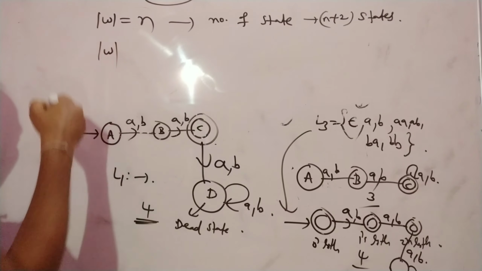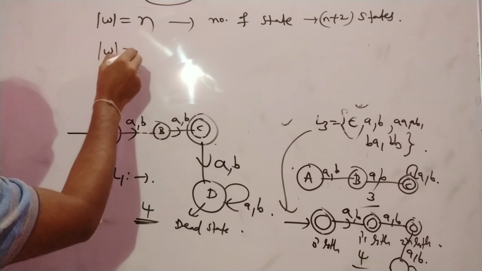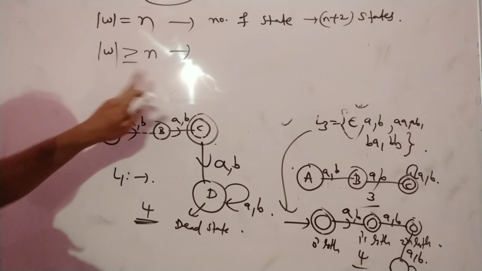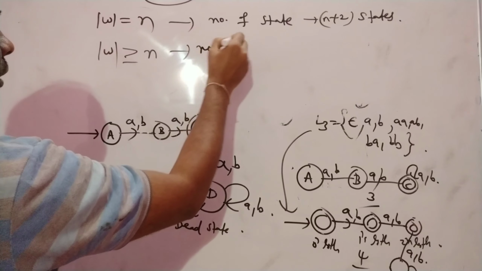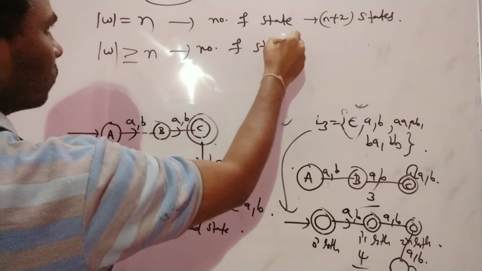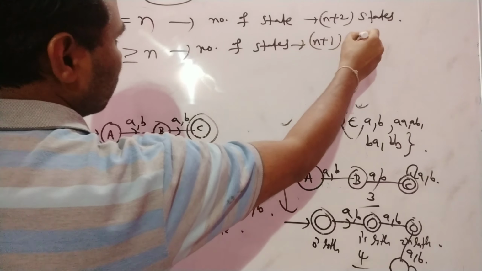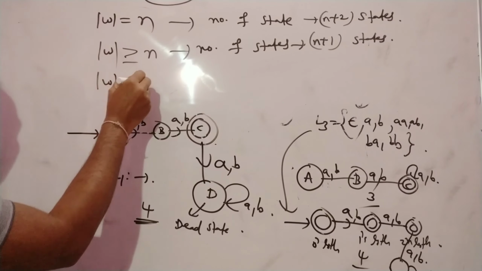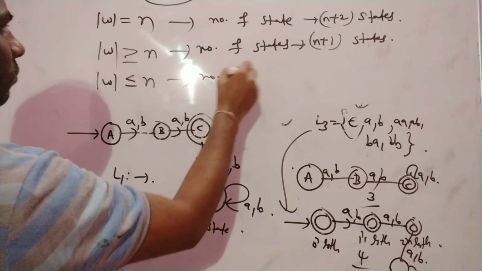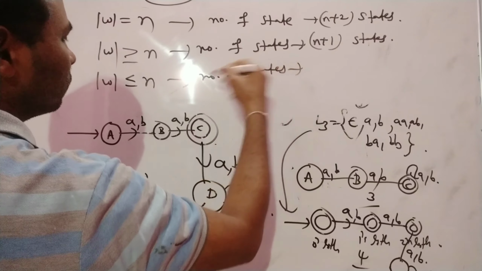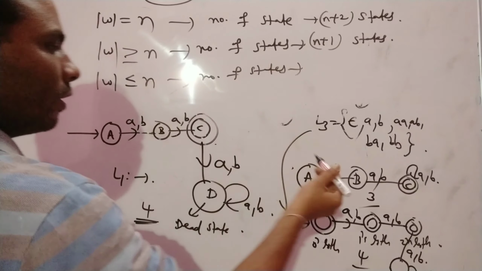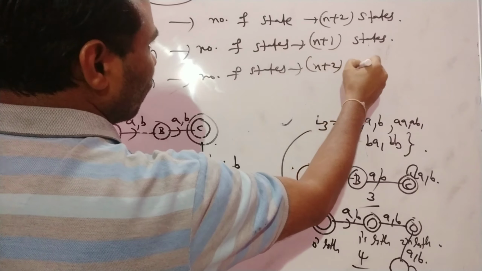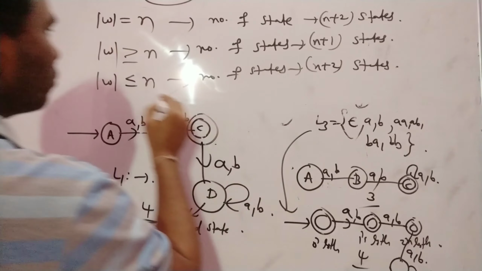If W is greater than or equal to n, the number of states should be n plus 1. If it is less than or equal to n, the number of states should be, for this diagram, 4. If it is 2, it is 4. If it is n, n plus 2 states required.